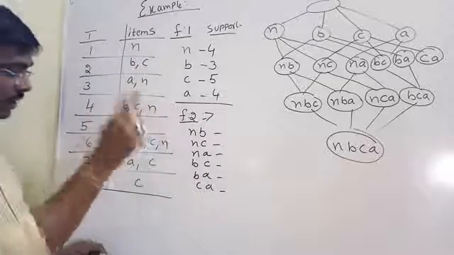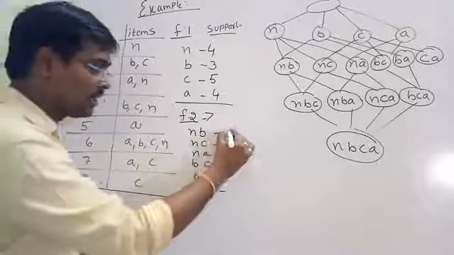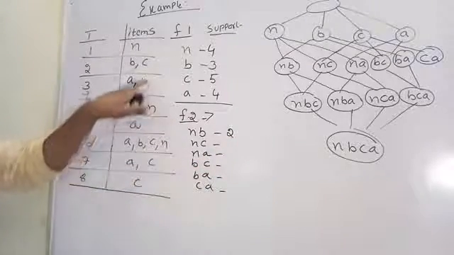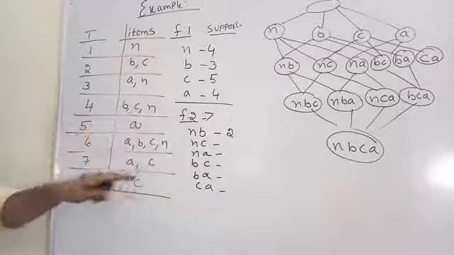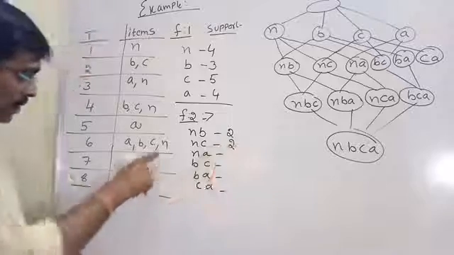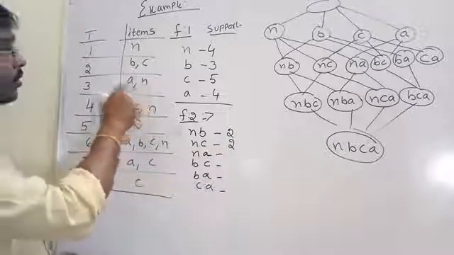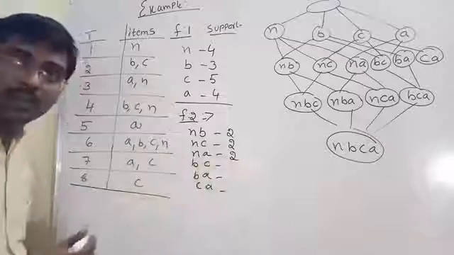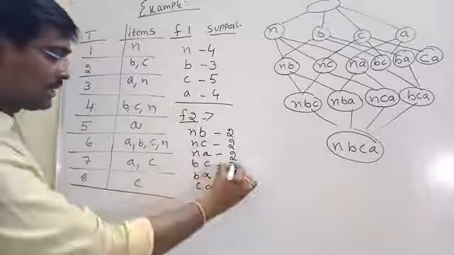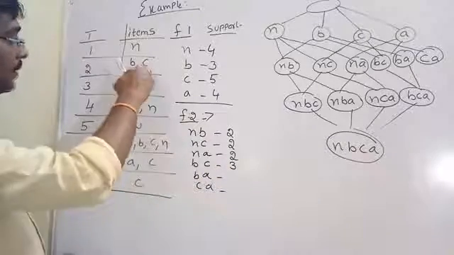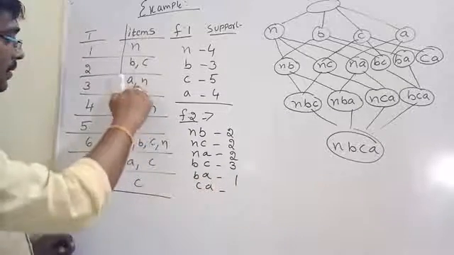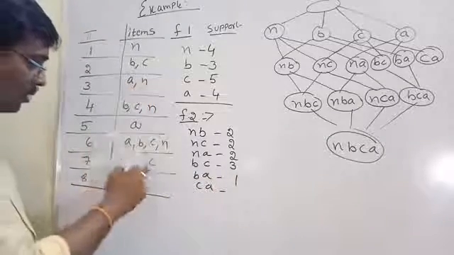NB appears together in 2 transactions. Similarly NC, 1, 2. NC also appears in 2 transactions. NA, 1, 2. NA also appears in 2 transactions. BC, 1, 2, 3. BC appears in 3 transactions. BA only 1 transaction. And CA, 1, 2.